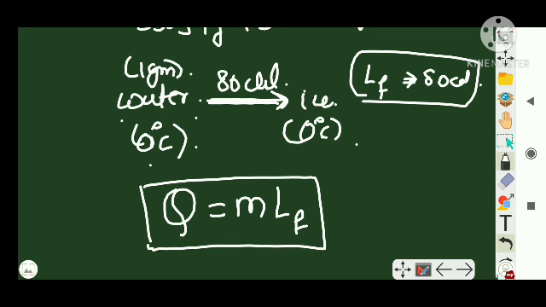If M is the mass of the body and LF is the latent heat of fusion, then the quantity of heat required to change a solid body into liquid at melting point, or liquid to solid at freezing point, is Q equals M into LF. Clear? Simple. It's a very important concept, guys.